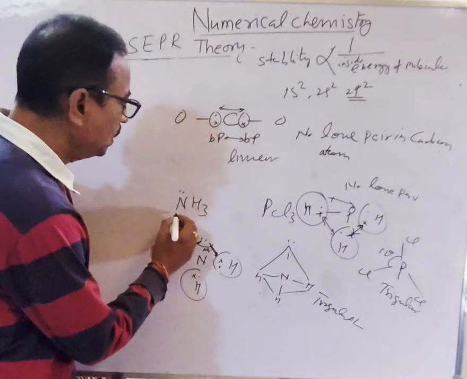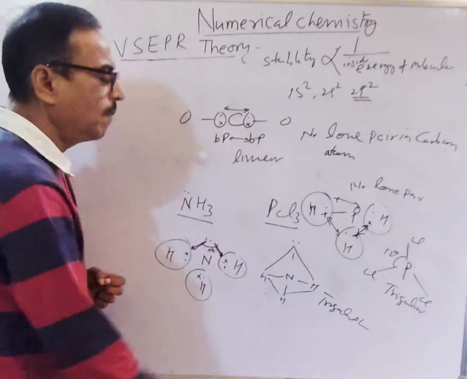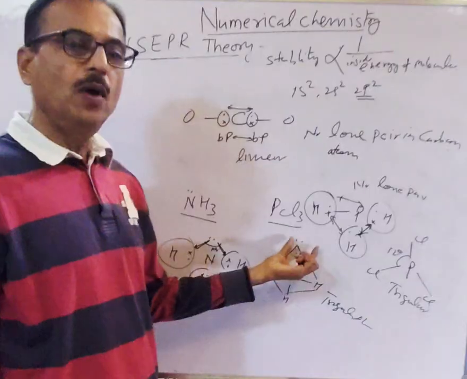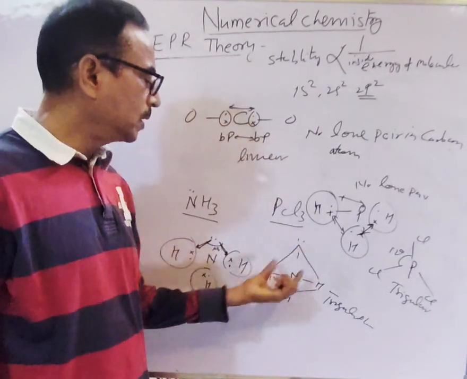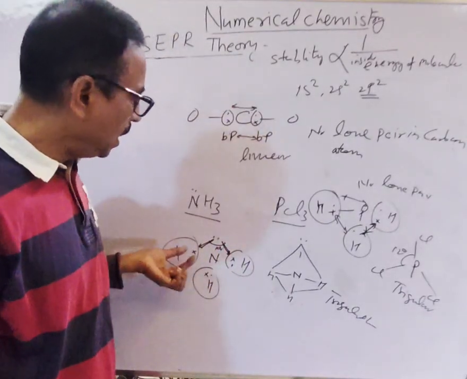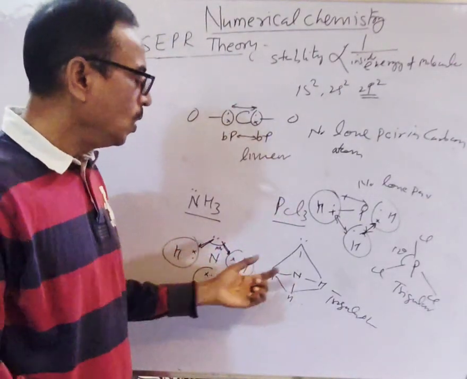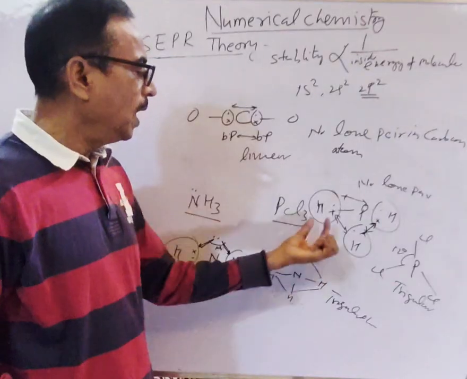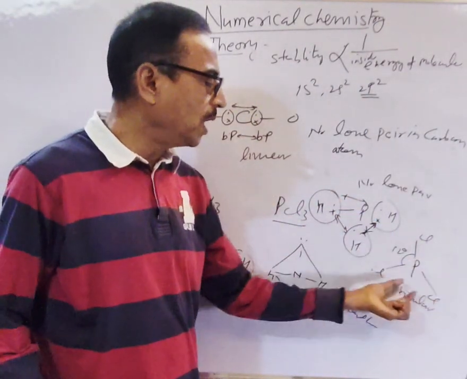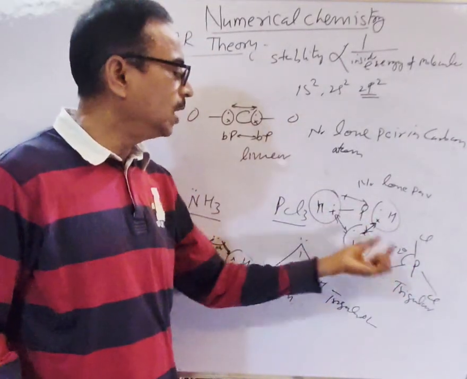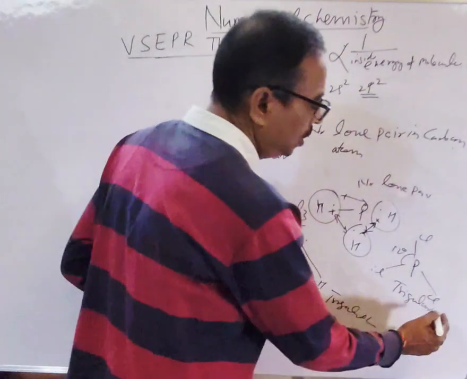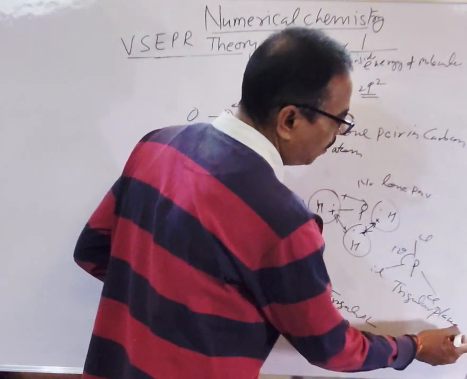So this is also a 4 atom molecule, but the shape is different. Why is it different? Because in ammonia one lone pair behaves as a functional group, and the repulsion of lone pair bond pair is higher than the repulsion of bond pair. So the shape is of this type. And in PCl3 there is no lone pair, only bond pairs are present. So it adjusts in such a way for minimum repulsion, that is 120, 120, and this is triangular planar. This is a planar molecule.